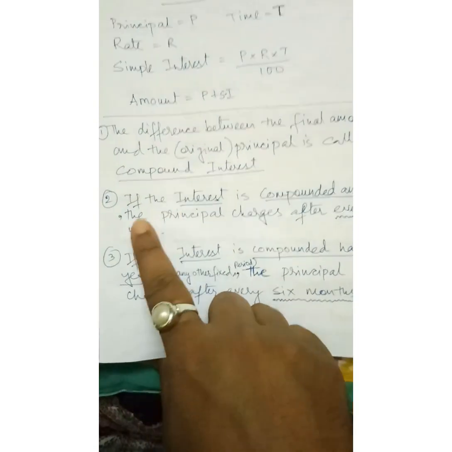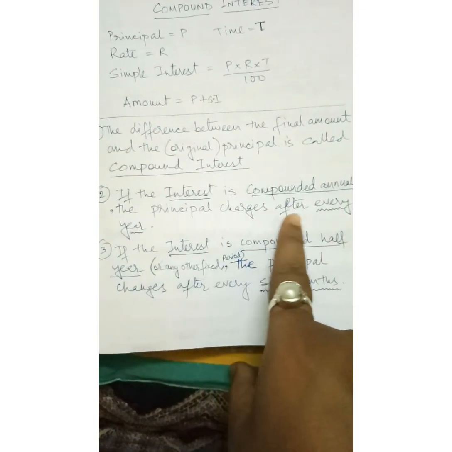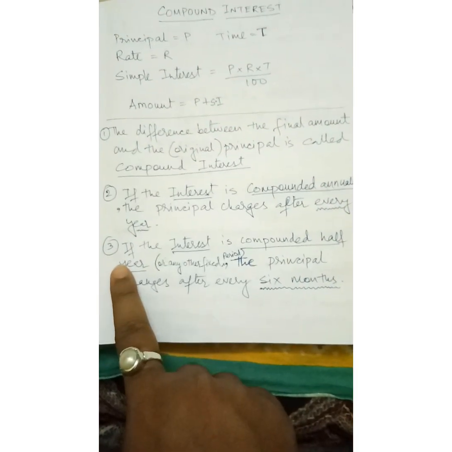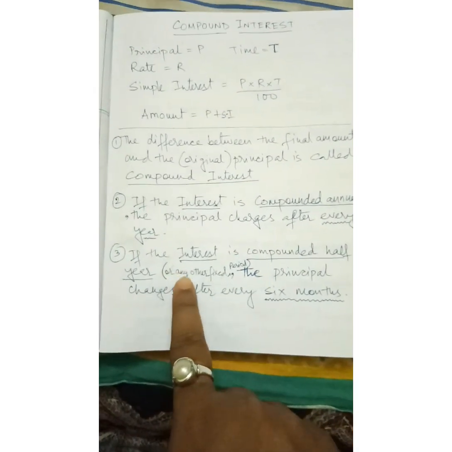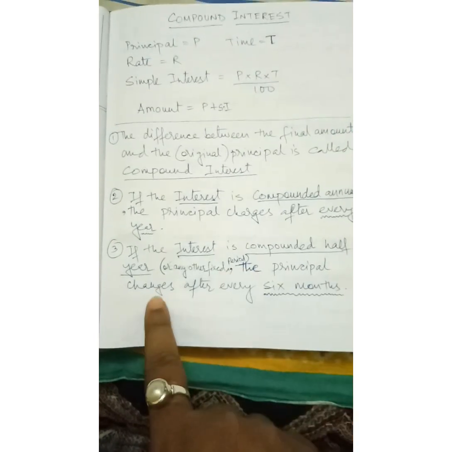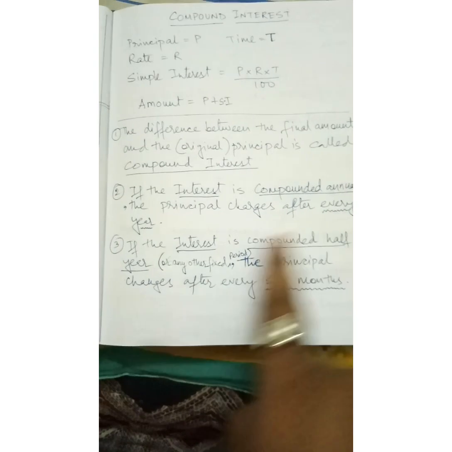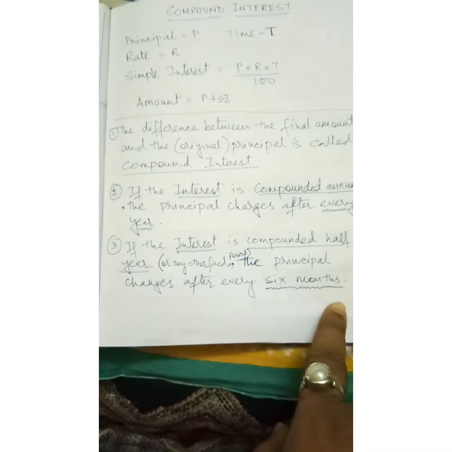Next, second part: if the interest is compounded annually, the principal changes after every year. Compounded annually means yearly the principal changes every year. The third is that if the interest is compounded half yearly, written in bracket any other fixed period, the principal changes after every 6 months. Half yearly means, in a year we have 12 months, so for 6 months we are having the 6 month change. Understood?